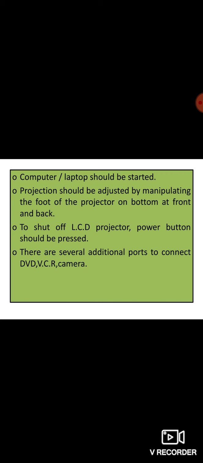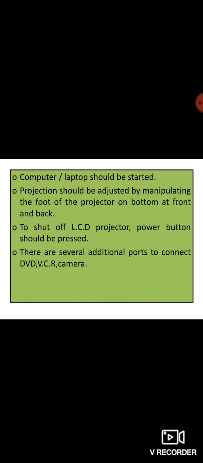The projection should be adjusted by manipulating the foot of the projector on the bottom, at front and back. As I have already discussed, the foot of the projector helps us to adjust the distance so that we can make it more clear. The projection can be made more focused.